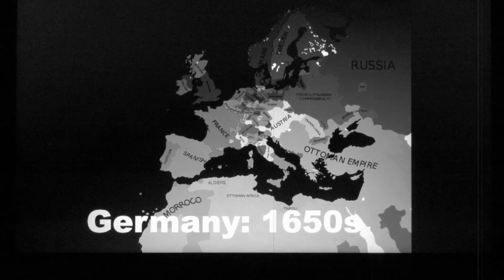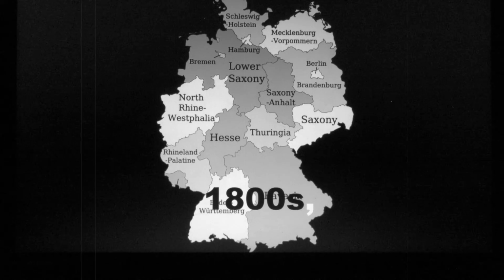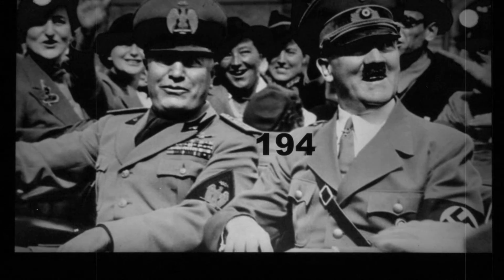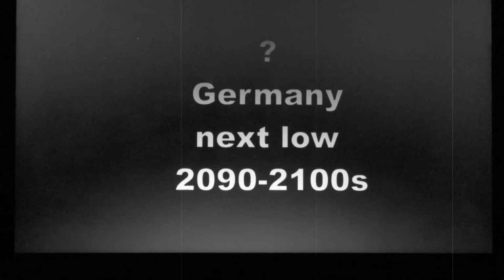144-year lows in the history of countries. Germany, 1650s, the loss of influence by the Holy Roman Empire after the 30 Years' War. 1800s, dissolution of the Holy Roman Empire. 1940s to 1950s, a decade after Hitler's defeat. Next low 2090s to 2100s.